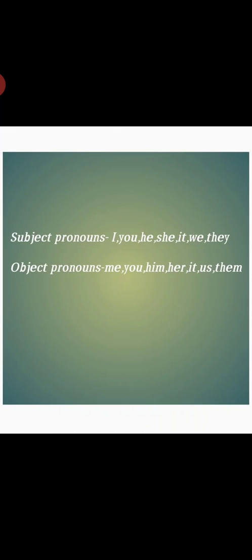So now let us know about subject pronouns and object pronouns. Subject pronouns are I, you, he, she, it, we, they. Now let us see object pronouns. Object pronouns, in the case of I, it will become me.